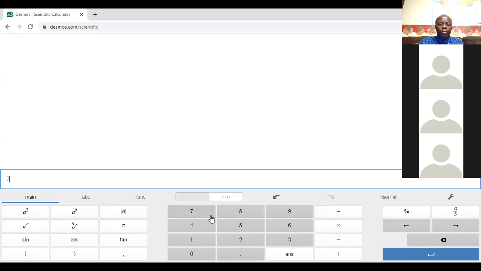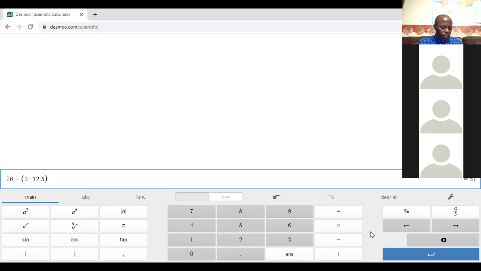76 minus 2 times 12.5. You can see the result, 51. So we can see 76 minus 2 times 12.5 gives us 51.